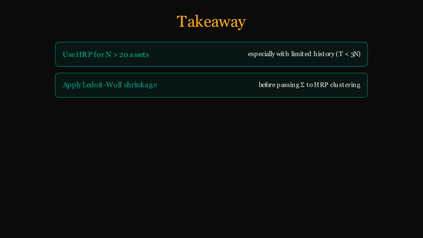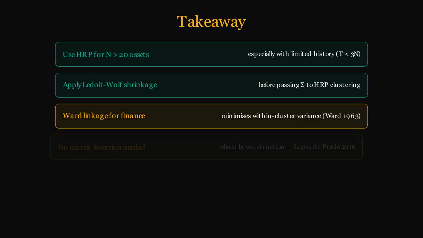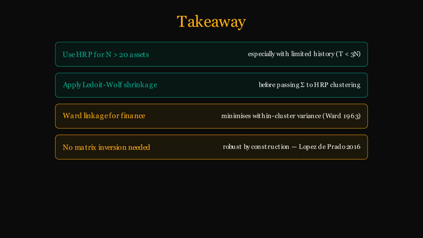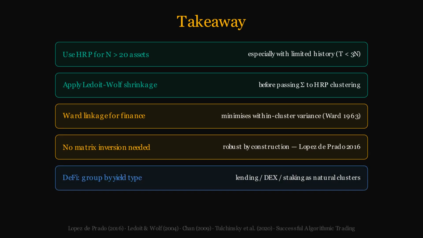Use HRP whenever you have a large asset universe, more than 20 assets, and limited history. Apply Ledoit-Wolf shrinkage before feeding the covariance matrix into HRP. Use Ward linkage, the standard for financial applications since Ward's 1963 paper. No matrix inversion is required at any step, that is the fundamental robustness advantage of HRP. For DeFi yield portfolios, group protocols by yield type, lending, DEX, staking, as natural clusters before applying the bisection. HRP is the practical portfolio construction method that finally works well out of sample.